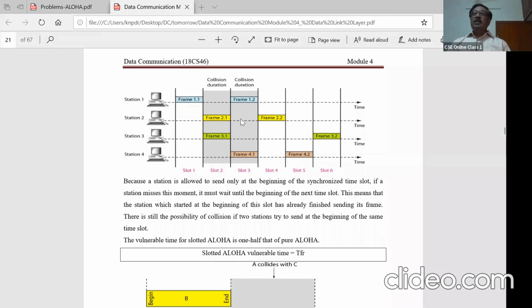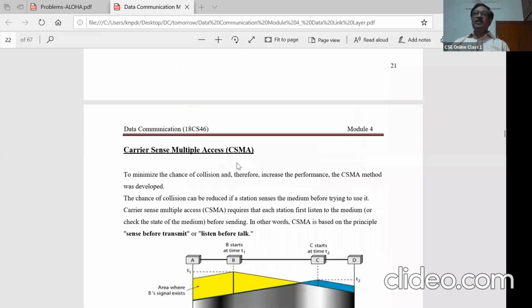Each one is given some regular slot. They start at t equal to 0. The slot duration is fixed, so they have to release the data only in that particular slot. Suppose you take 1 millisecond as the slot duration. At t equal to 0, if a station is ready with a frame, it has to release the frame. At t equal to 0.5 millisecond, if it is ready, it cannot. It has to wait for 1 millisecond, right? That somehow improved the efficiency.